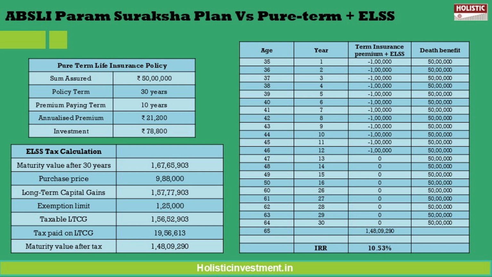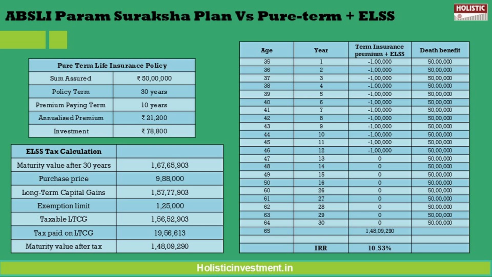So let us assume that for life insurance purposes we are considering a pure term life insurance policy with a sum assured of 50 lakhs, which is the minimum sum assured for a pure term policy, which costs an annual premium of 21,200 rupees for a policy term of 30 years and a premium paying term of 10 years.